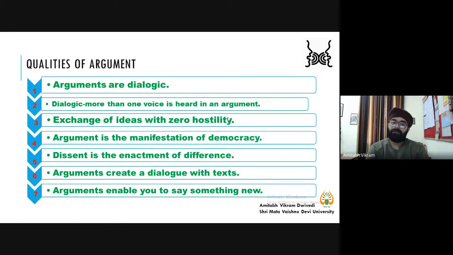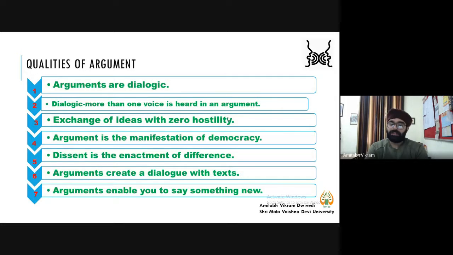Then we know that argument is the manifestation of democracy, because what is the beauty of democracy? In democracy, you have many voices, you have dissent, you have disagreements, but still everyone has a right to say something. So dissent is the enactment of difference. So you have this right to dissent.